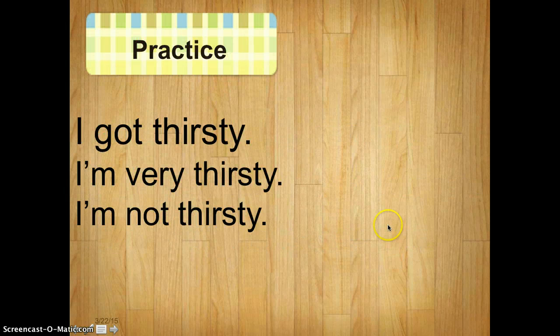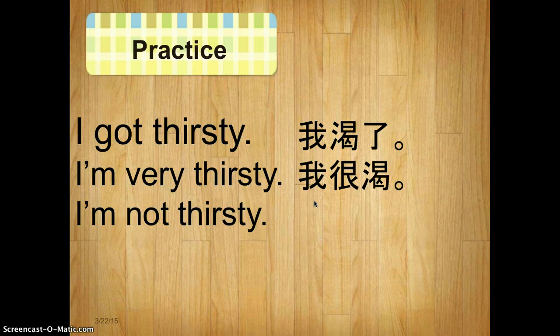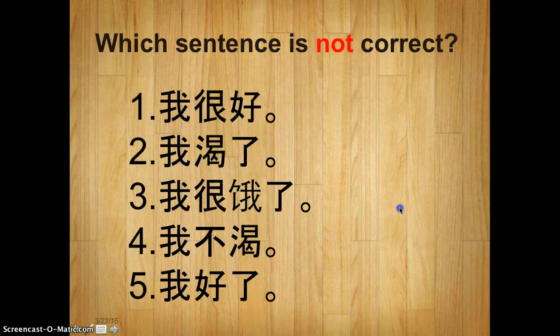Now let's have a practice. How to say these three things? I got thirsty. 我... So you focus on the change of status, right? So you have 了. How to use 了? Just put the 了 at the end. And there's no 很. So 我渴了. I'm very thirsty. 我很渴. I'm not thirsty. 我不渴. Okay? Let's do this again. 我渴了. 我很渴. 我不渴.